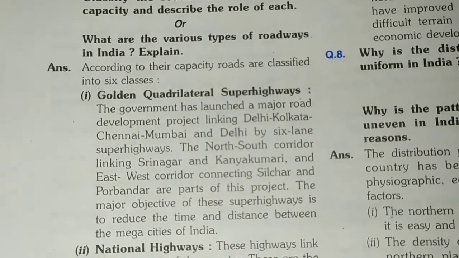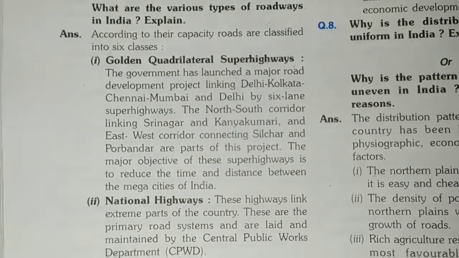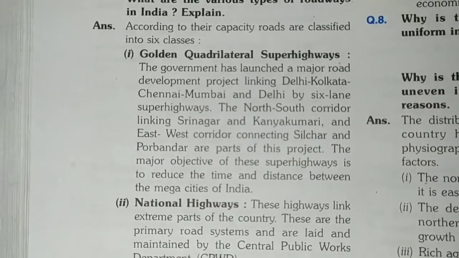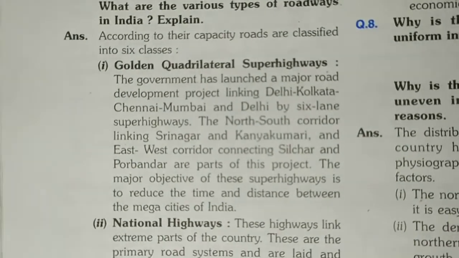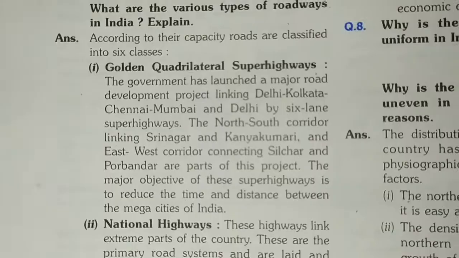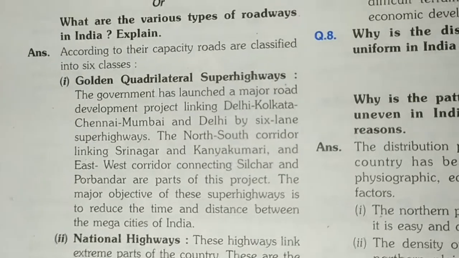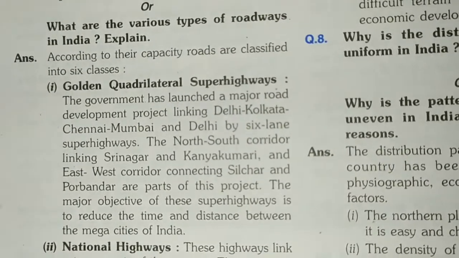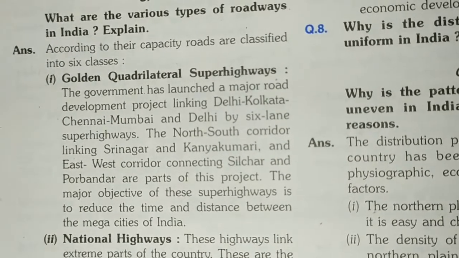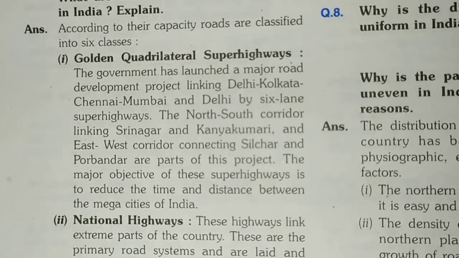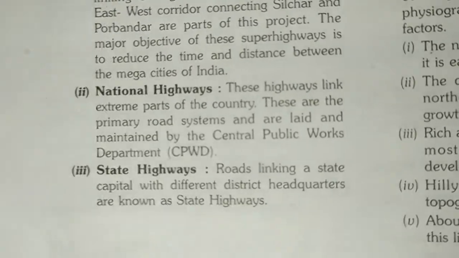According to their capacity, roads are classified into 6 classes. First is golden quadrilateral super highways, second national highways, third state highways, fourth district roads, fifth other roads, and sixth is border roads. So first point we need to explain golden quadrilateral super highways. The government has launched a major road development project linking Delhi, Kolkata, Chennai, Mumbai and Delhi by 6-lane super highways. The north-south corridor linking Srinagar and Kanyakumari and the east-west corridor connecting Silchar and Porbandar are parts of this project. The major objective of these super highways is to reduce the time and distance between the mega cities of India.